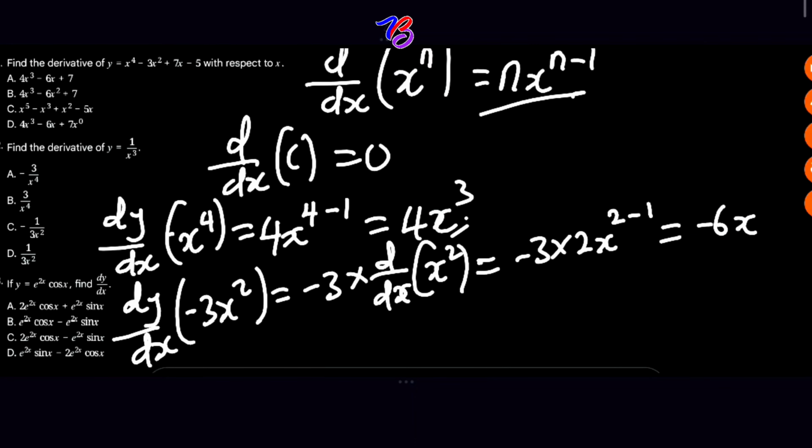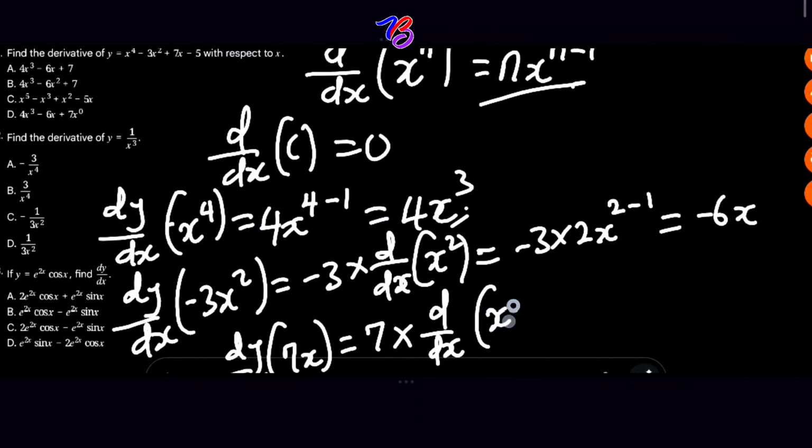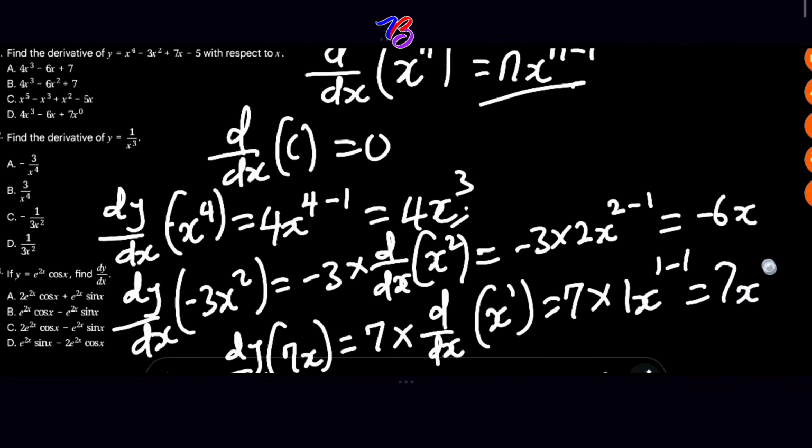Are you following? Then let's pick the last part, which is dy over dx of 7x, which will equal 7 times d over dx of x raised by 1. So this will give us 7 times 1 x raised by 1 minus 1, which will give us 7x raised by 0. And this will give us 7 times 1, which is equal to 7.